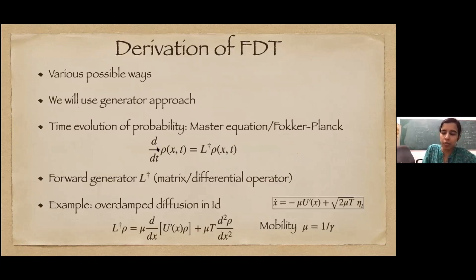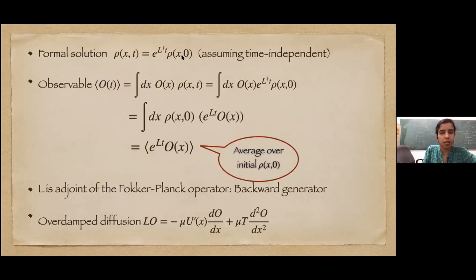So this is the linear equation. You can solve it formally in terms of rho(x,0), which is the initial distribution. In our case, it's the equilibrium distribution. So the expectation of an observable at time t is just an integral over x, integral or sum depending on your phase space, over this rho(x,t).